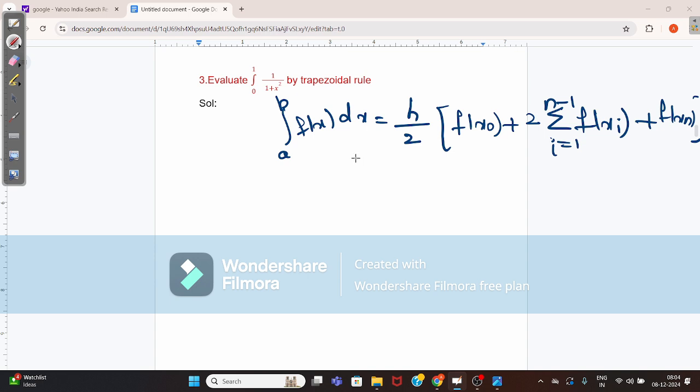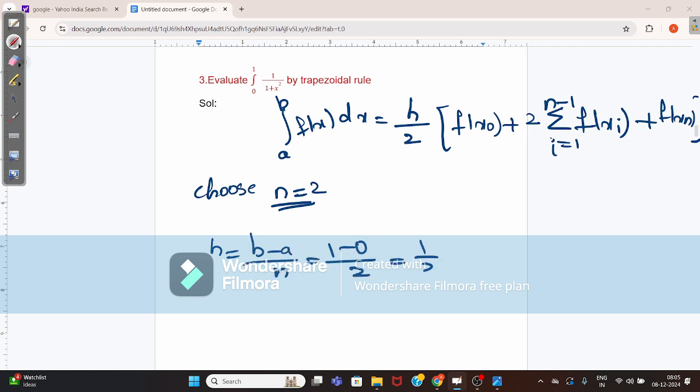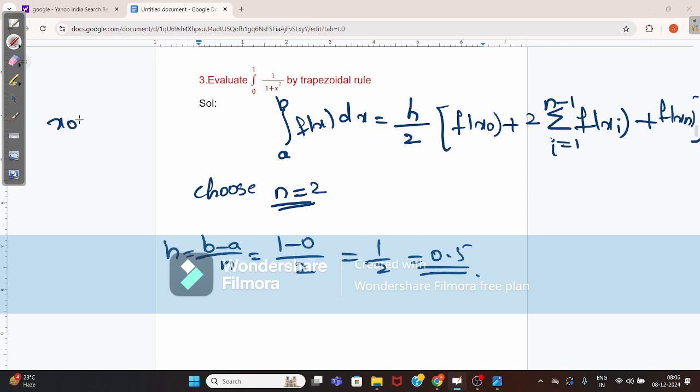So here, what is the value of h? Choose n as 2. Then h is equal to b minus a by n, that equals 1 minus 0 by 2, which is 1 by 2, which equals 0.5. The values of x are: x naught is 0, x1 is 0.5 and x2 is 1.